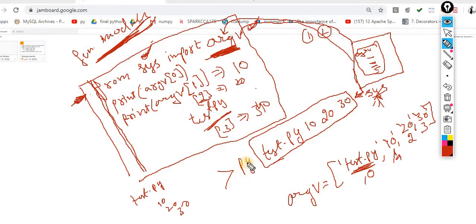Sometimes in some scenarios we have to perform this. At that point of time we will take advantage of this argv, which automatically reads out whatever values there are, and whatever you want to do with them, you have to define your logic over here.